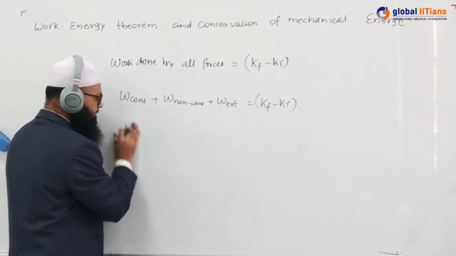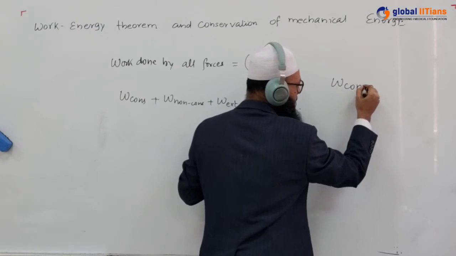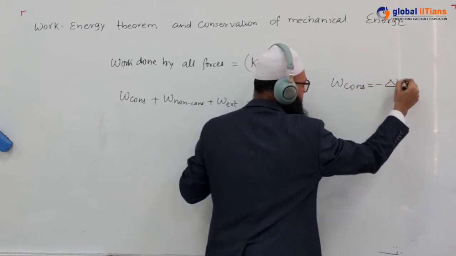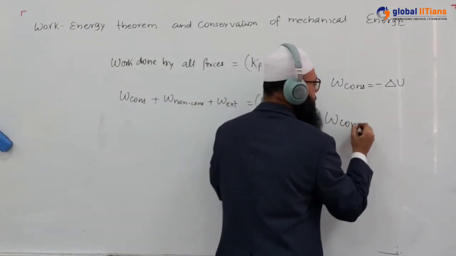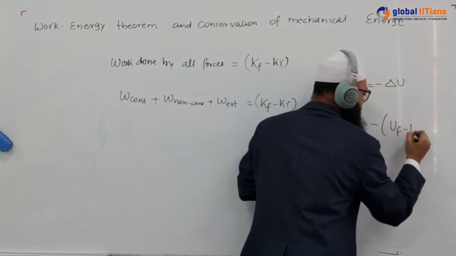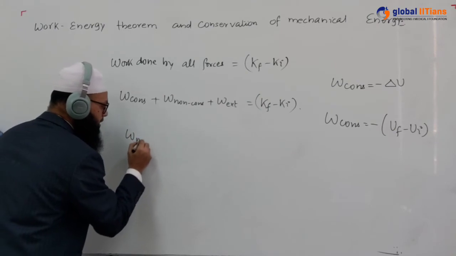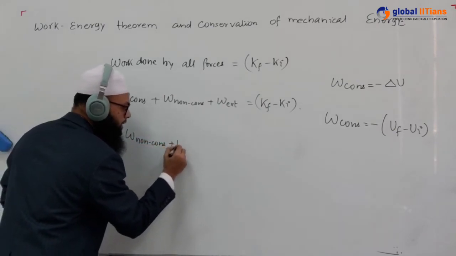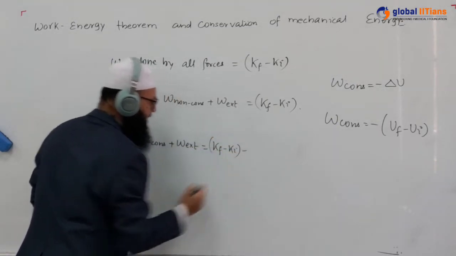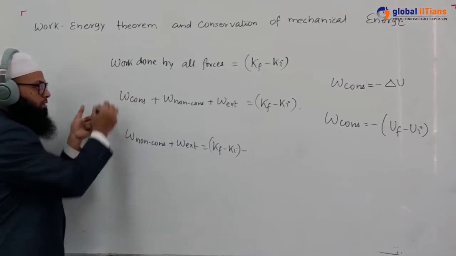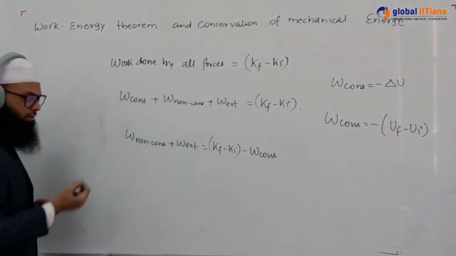Now, work done by a conservative force, as we have seen in the previous lecture, is the negative of the change in potential energy. So work done by conservative force is going to be minus of Uf minus Ui. So I am writing work done by non-conservative force plus work done by external force is equal to Kf minus Ki minus work done by conservative force, since the conservative work went to the other side and became minus.